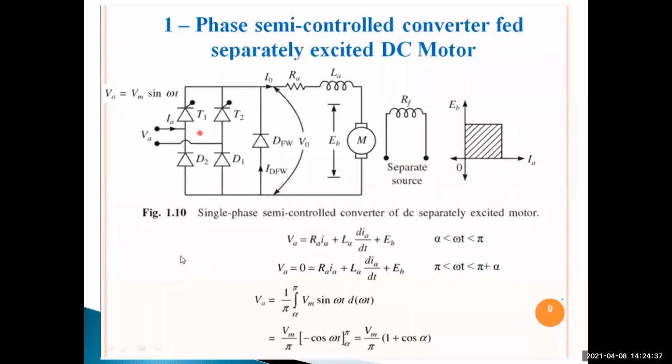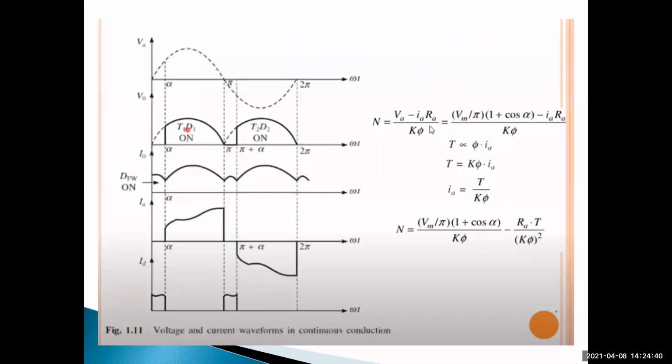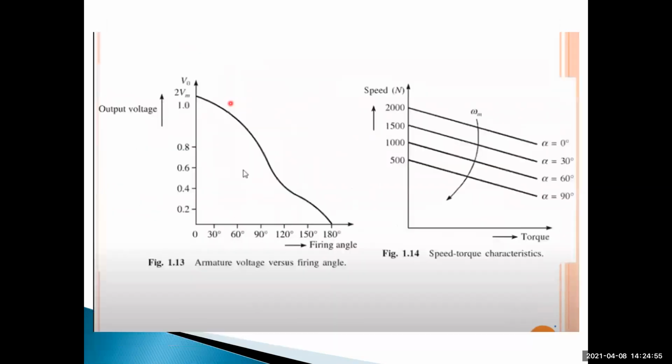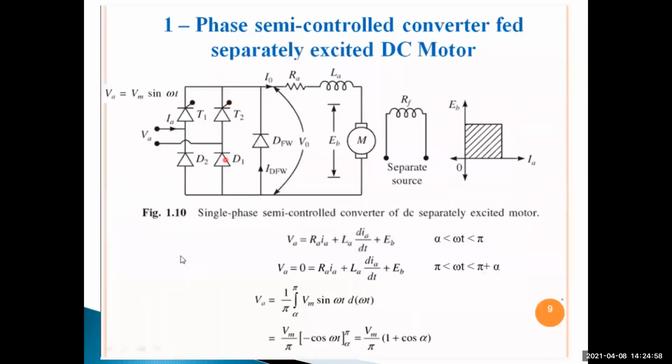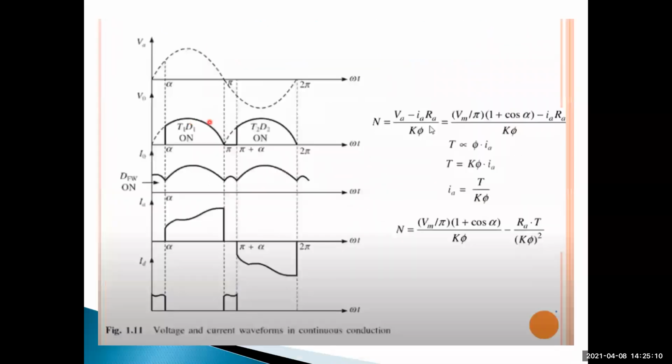Okay. During the period pi to pi plus alpha, after omega t is equal to pi, thyristor T1 and diode D1 are turned off, because of negative voltage applied across the diode. The diode becomes reverse biased automatically. So like this, SCR T1 and D1 are turned on during the positive half cycle. That means the output voltage and the currents are positive.